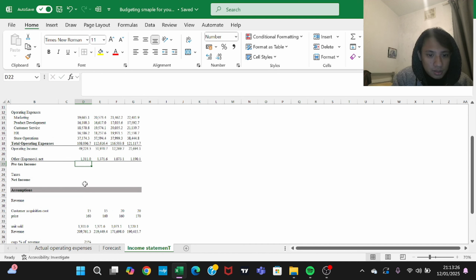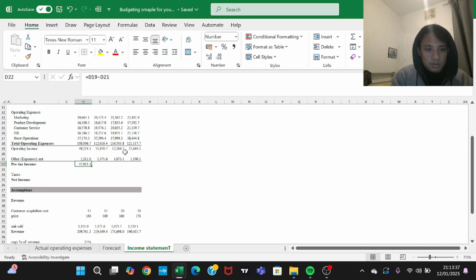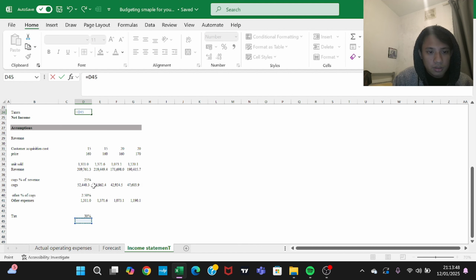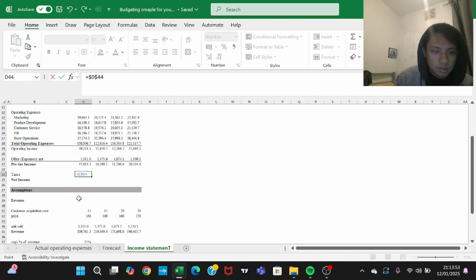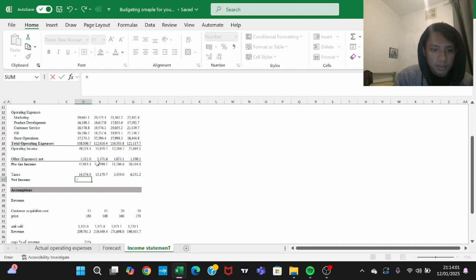Pre-tax income is going to be this minus this. Control C again. So tax 30%. You multiply, and anchor it. The tax amount is 14,000. Wow. So net income is going to be pre-tax income minus tax amount.